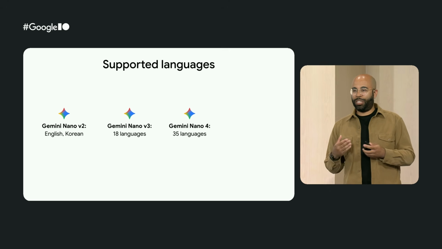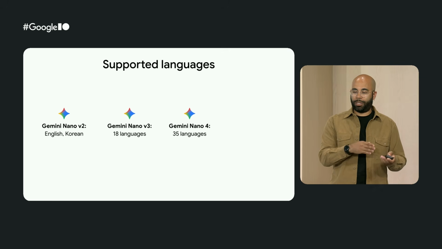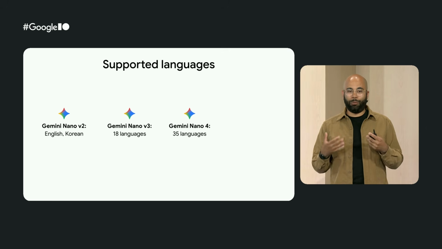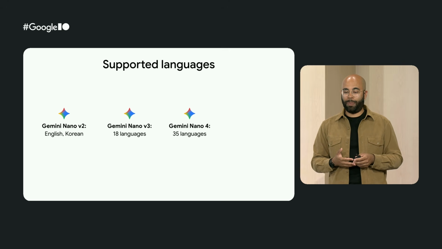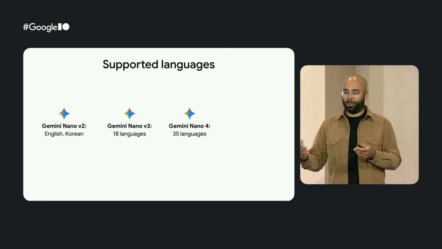So let's imagine that we want to prioritize on-device to save on inference cost. We also want low latency, so we provide a really real-time experience to the users. And we also want to make sure that we basically support as many languages and on as many devices as possible.